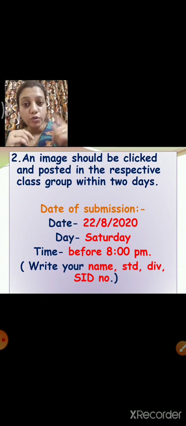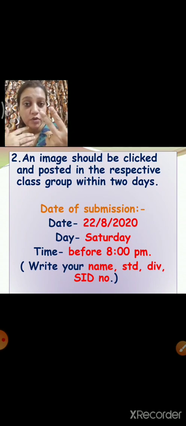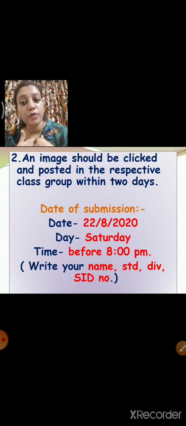If you don't know how to draw a family tree, yes, your mummy and daddy can help you with the family tree. But don't ask for the spelling. Try to learn. You have 2 days' time. So learn the spellings very well, and then you can do it by yourself. It's very easy, right? Yes, children. So all the best. Do it nicely. Okay. Thank you.